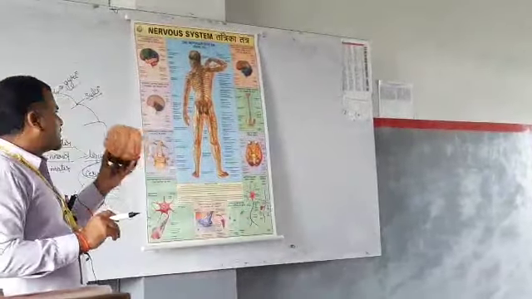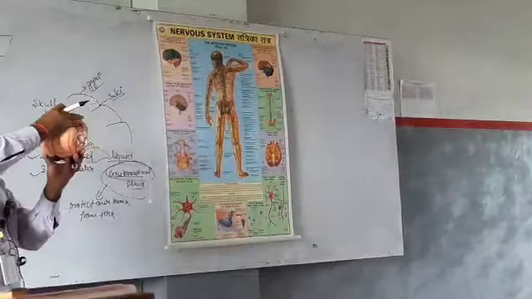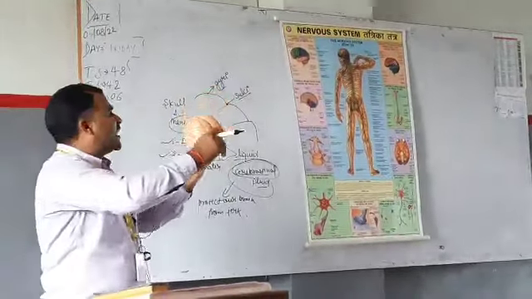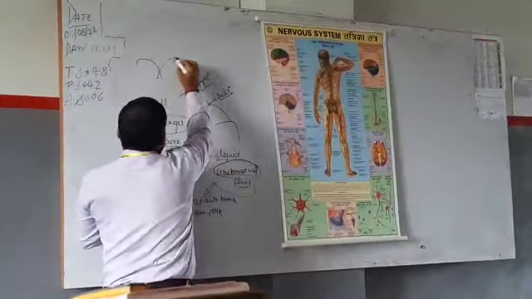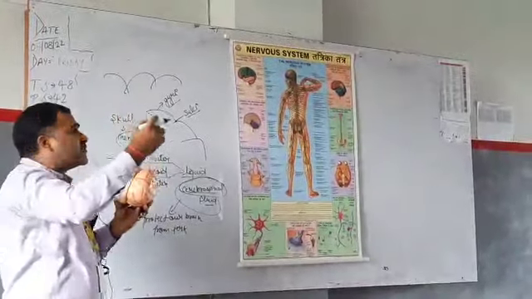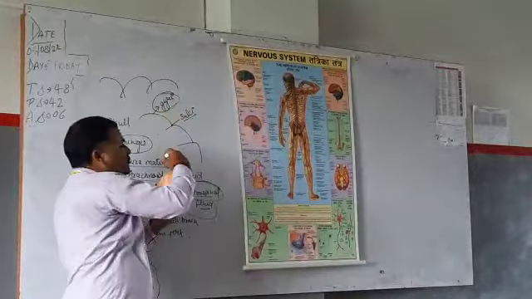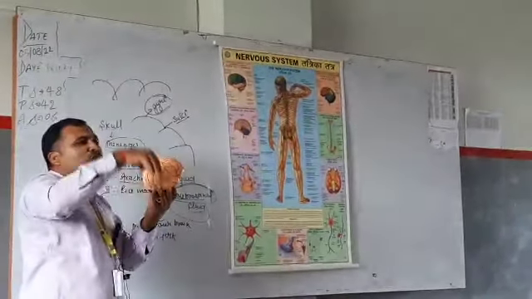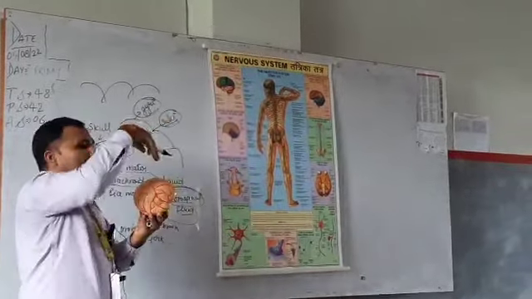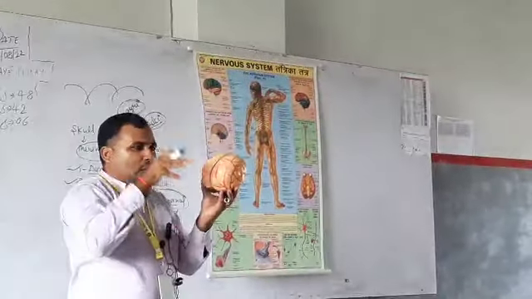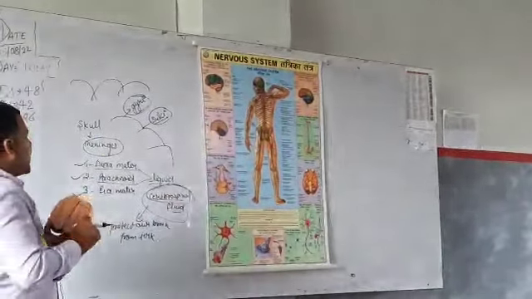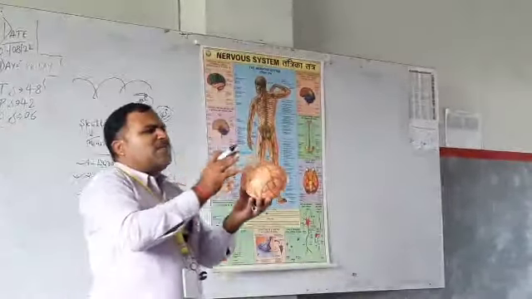We discussed the skull, then the meninges, and then a special structure of ups and downs. The up part is known as gyri, and the down part is known as sulci. So these ups and downs fold our brain. They are known as gyri and sulci, and they give the shape of the brain.